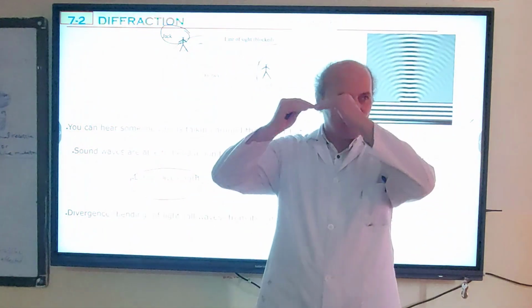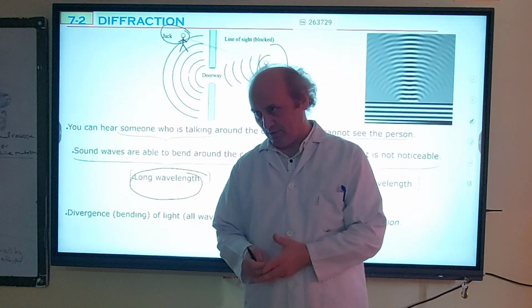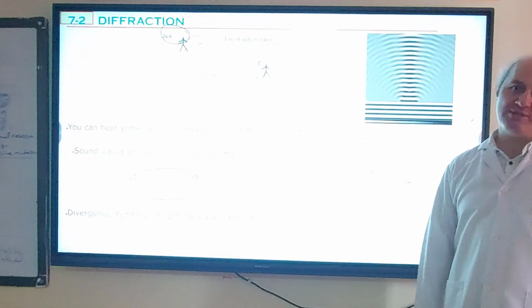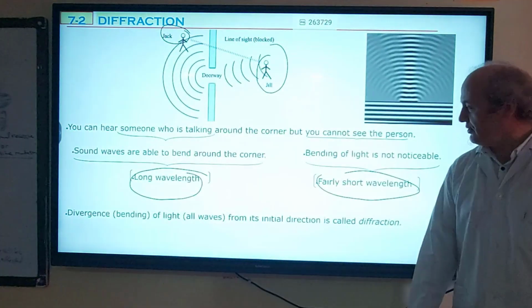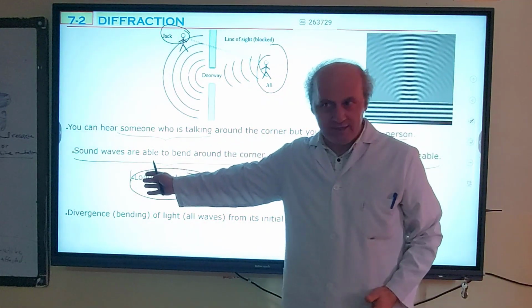As wavelength increases, diffraction becomes more noticeable. As wavelength decreases, diffraction becomes less noticeable, because light has a very small wavelength compared to sound.